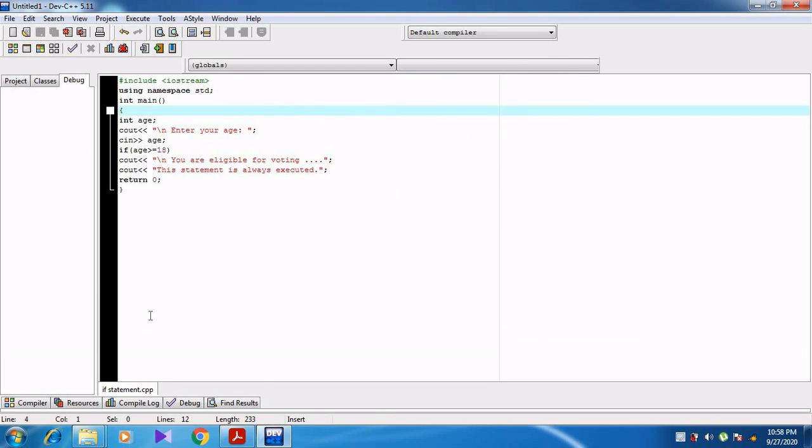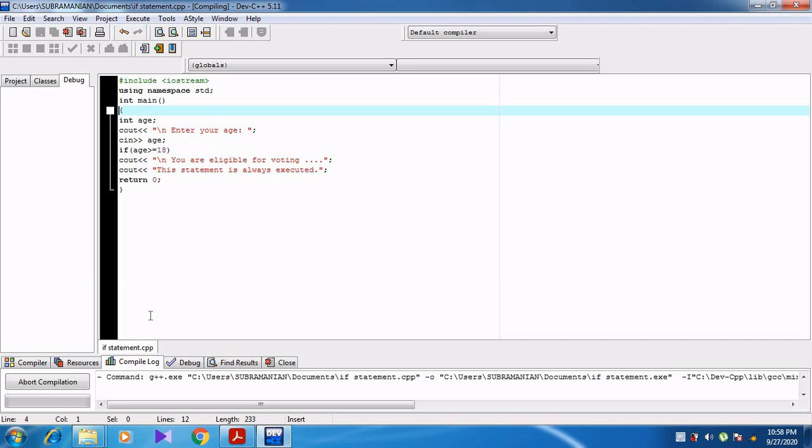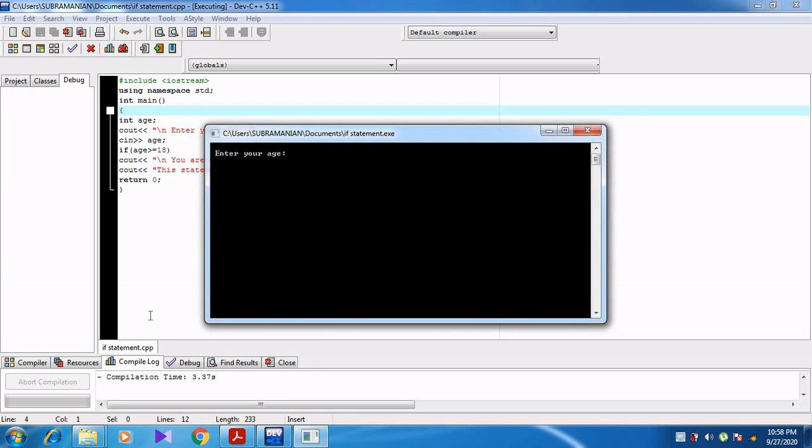Now when I press F9, it does not show any error. When I press F10, it asks me to enter the age. Now I am entering the age as 19. What does it show? Is 19 above 18 or not? Yes, the condition becomes true. True means you are eligible for voting. Can you see this line? You are eligible for voting. This statement is always executed.